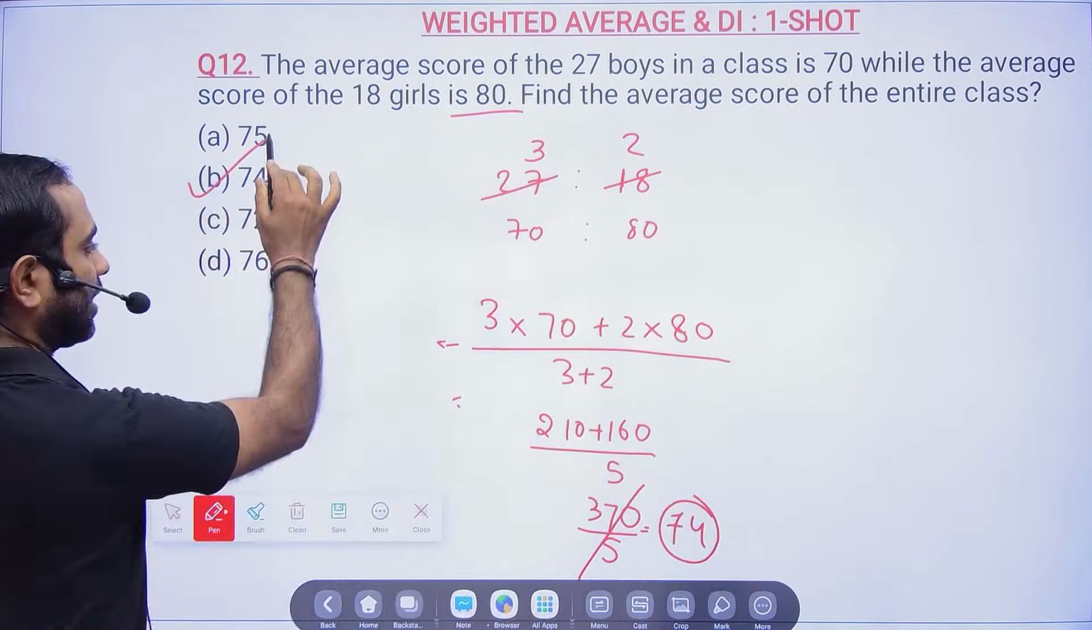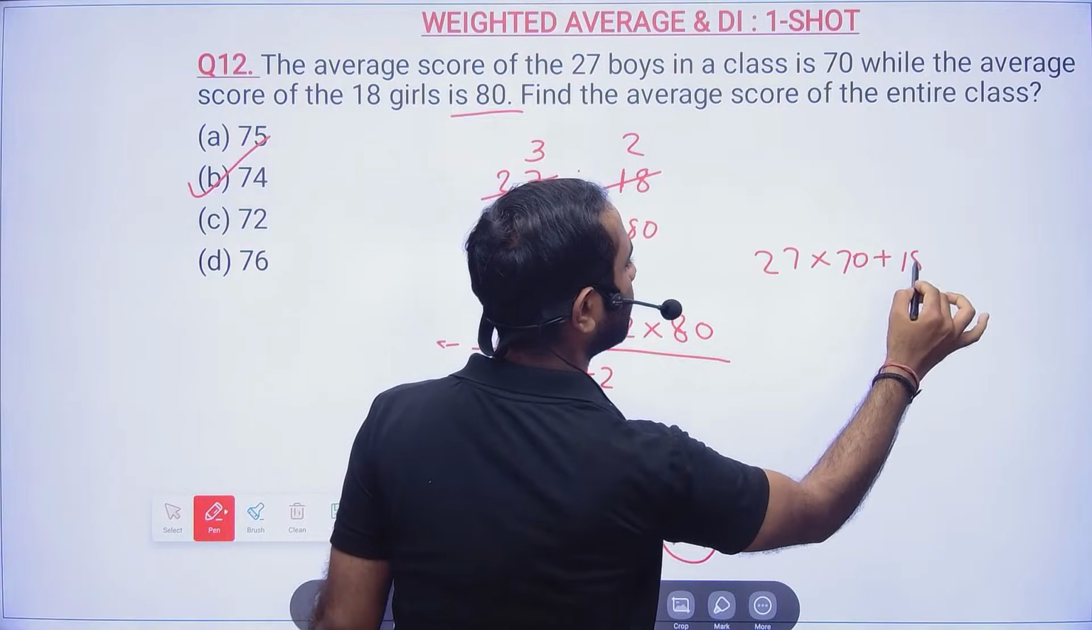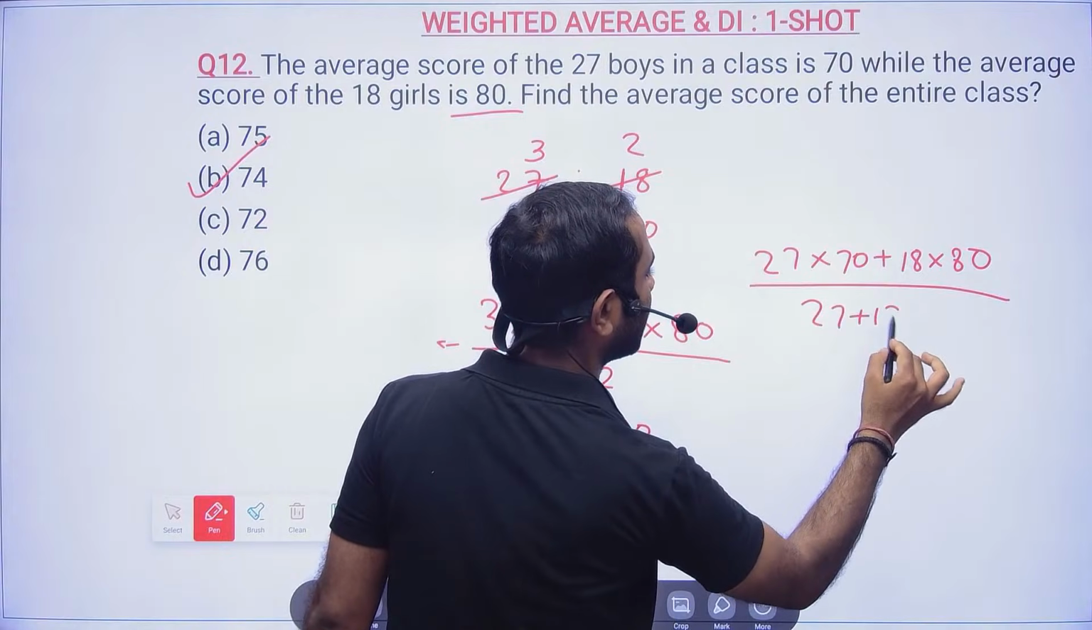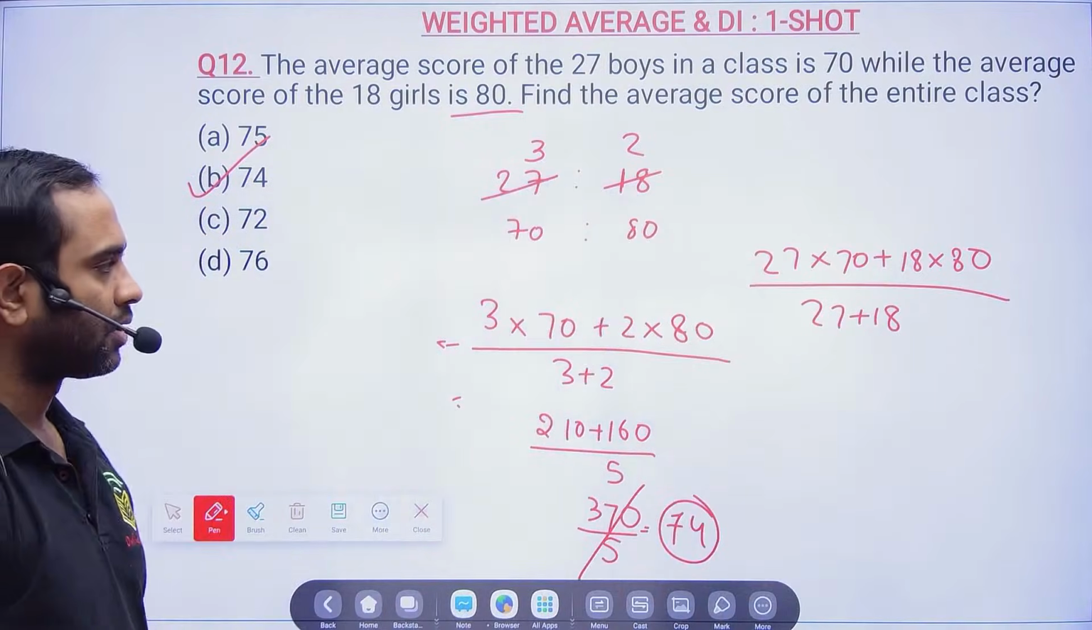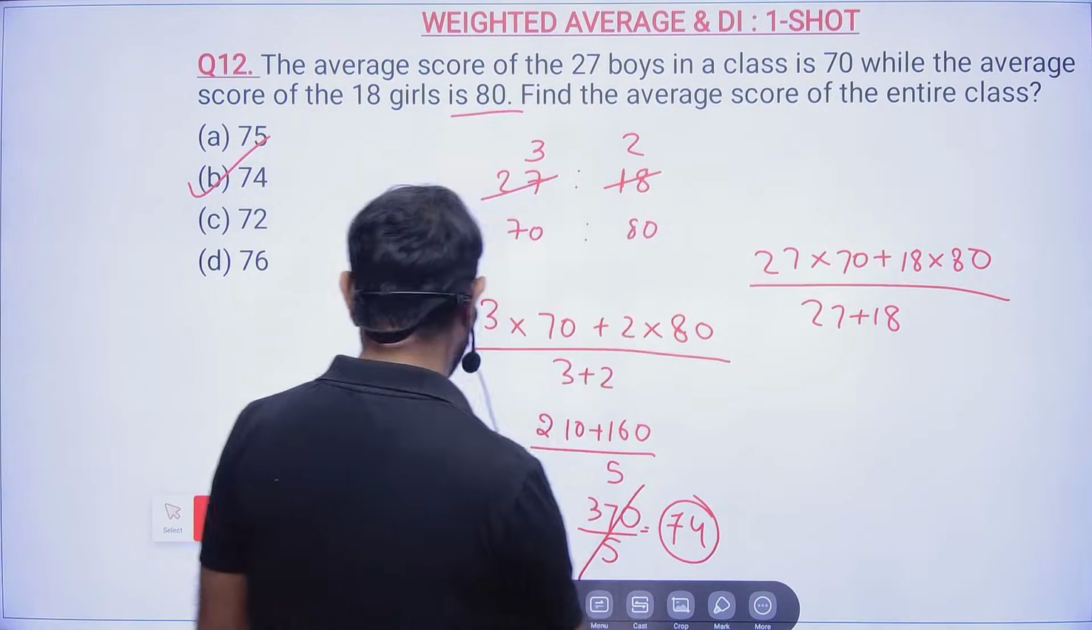So at least to make the calculation easy, instead of (27 into 70 plus 18 into 80) divided by (27 plus 18), you can do it like this. Understood? You can do it like this. When to add and when to subtract?